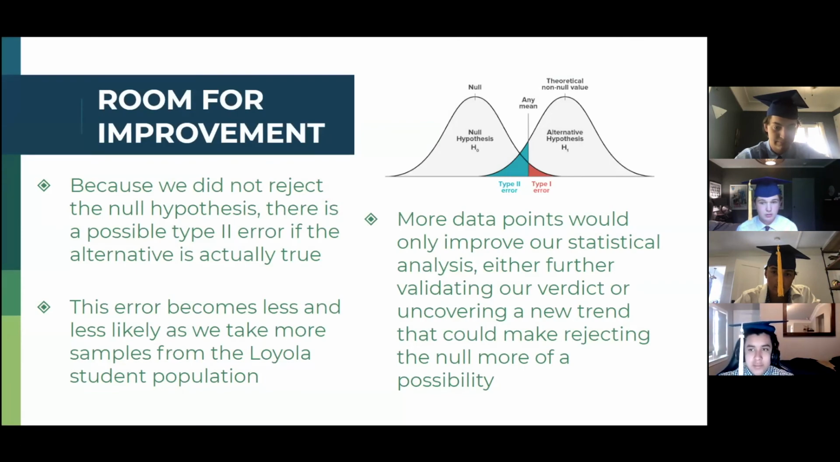Where we could have had some improvement: because we did not reject the null hypothesis, there's a possible type 2 error if the alternative is actually true. This error becomes less and less likely as we take more samples from the Loyola student population. More data points would only improve our statistical analysis, either further validating our verdict or uncovering a new trend that could make rejecting the null more of a possibility.